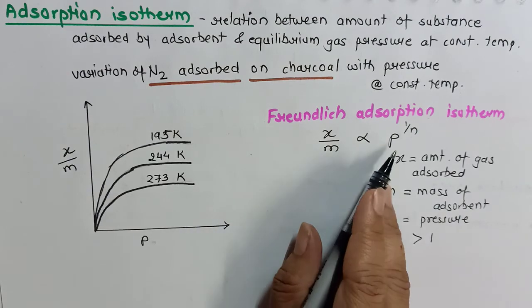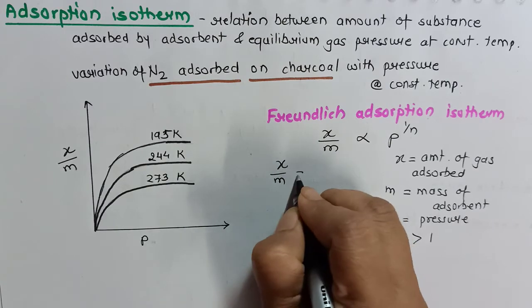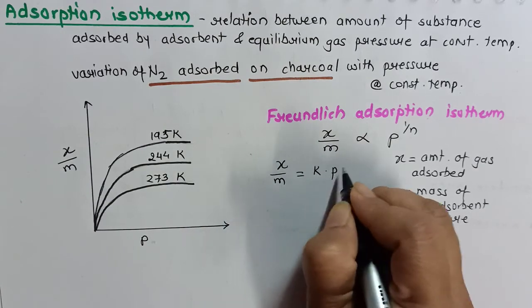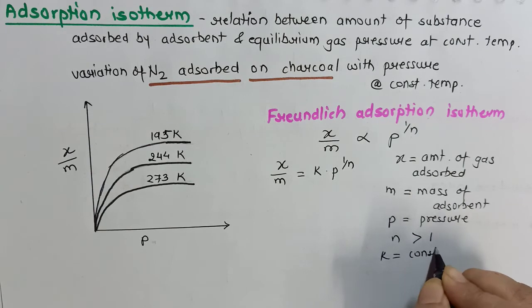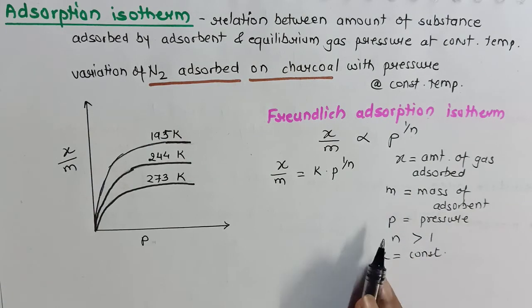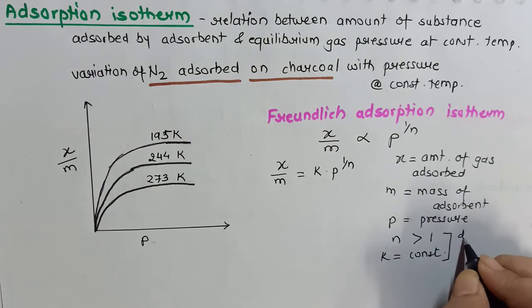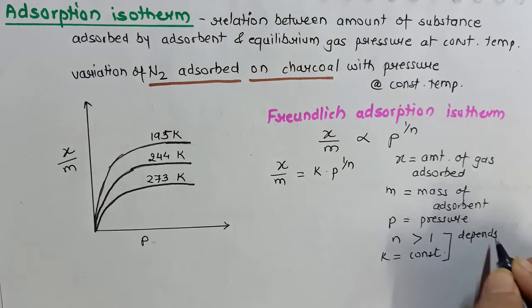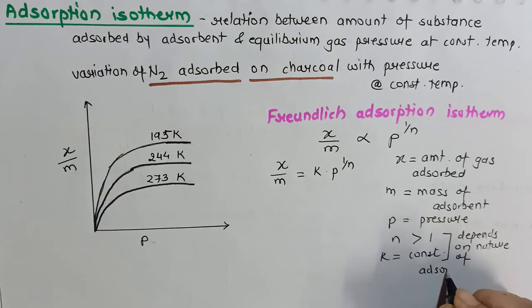So x by m is directly proportional to p to the power 1 by n, or I will say x by m equals k into p to the power 1 by n, where k is a constant. Now the values of n and k depend on the nature of adsorbent and adsorbate.